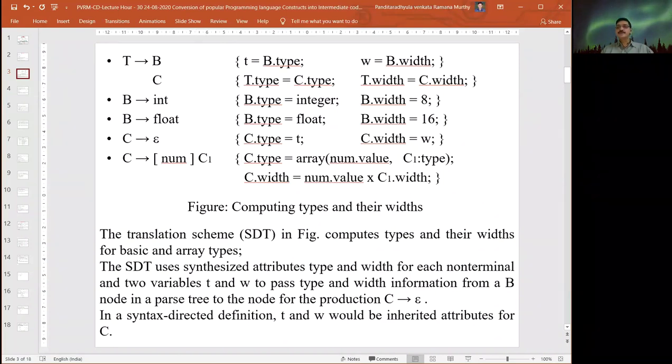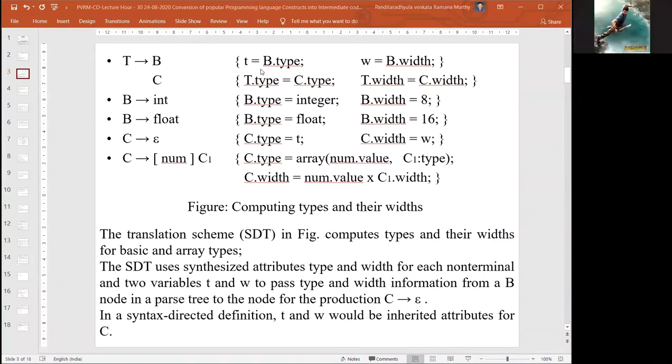For example, for the production T derives B, T has two attributes, type and width: T.type and T.width.